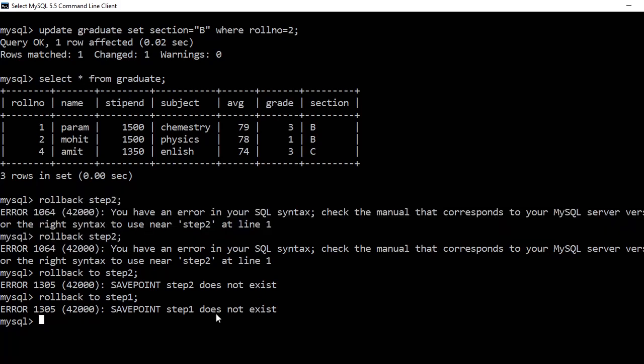Okay, so let's have one more save point here. See, I'm writing here save point, let's suppose point 1. Okay, done. Now